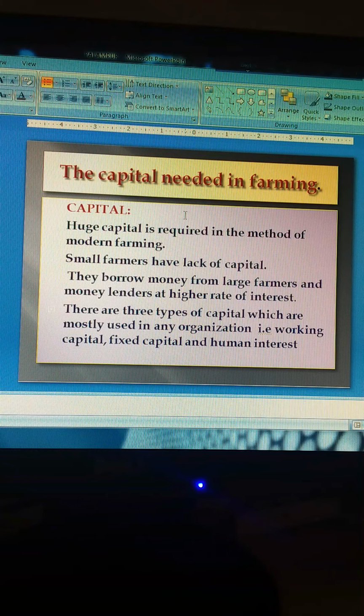We have an example of this in the book also. Savita is a small farmer. She plans to cultivate wheat on her 1 hectare of land. Besides seeds, fertilizer and pesticides, she needs cash to buy water and repair her farm instruments. She estimates that the working capital should be at least 3,000. She doesn't have that money, so she decides to borrow from Tejpal Singh, a large farmer. Tejpal Singh agrees to give Savita a loan at an interest rate of 24% for 4 months, which is a very high rate of interest.